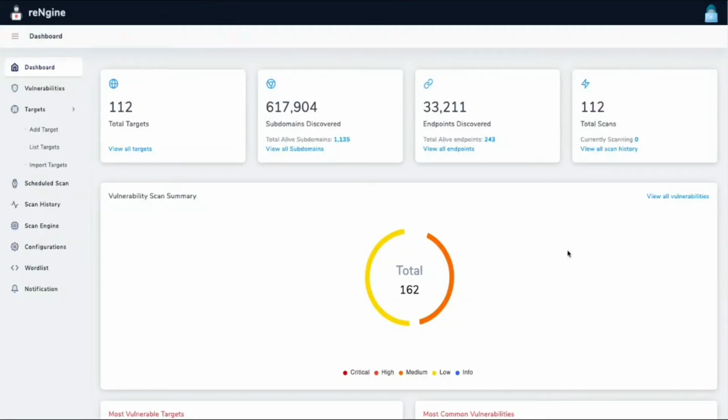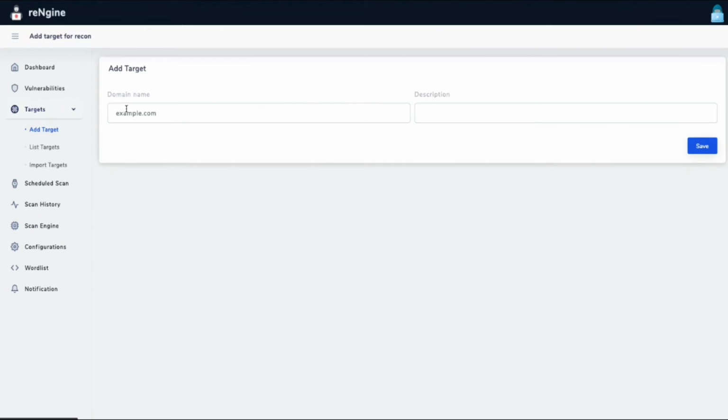So once the reNgine installation is done, let's look at what reNgine can perform. The first thing is, of course, adding the target. Let's add a sample target.